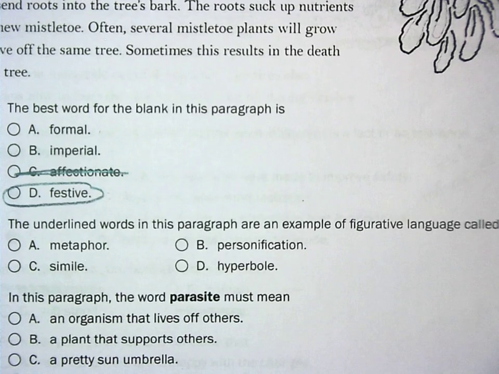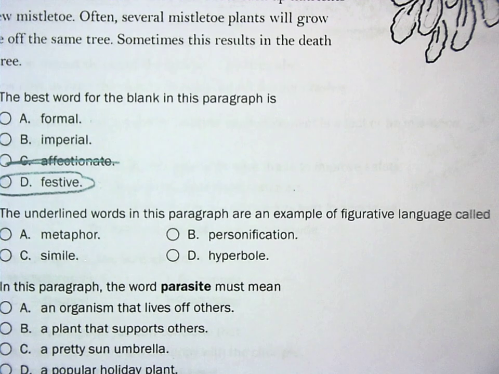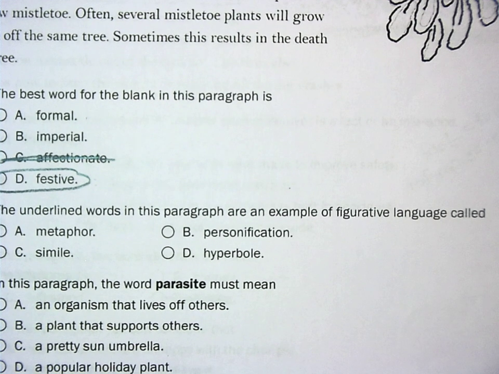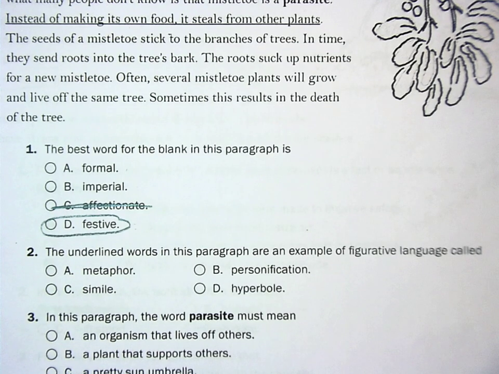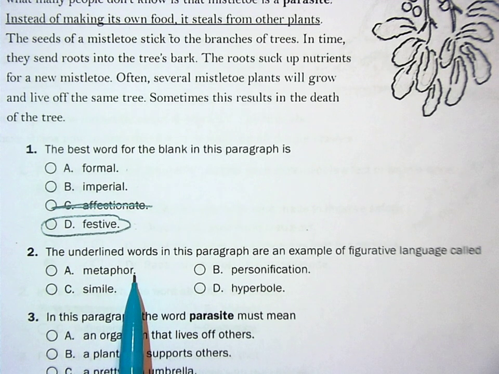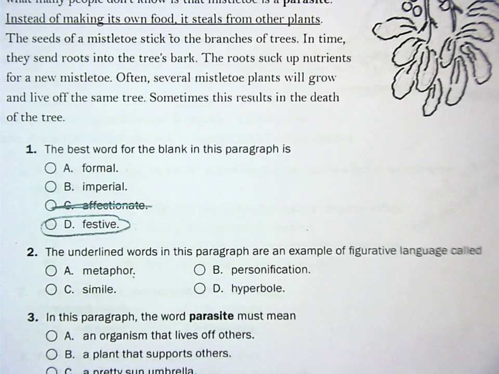The underlined words in this paragraph are an example of figurative language called... Now, there are different types of figurative language. So, a metaphor compares two things without using the words like or as. So I may say the sun is bright. I'm comparing the sun and brightness. Or I may say the rainbow is gorgeous. So I'm comparing rainbow and gorgeous together, okay?